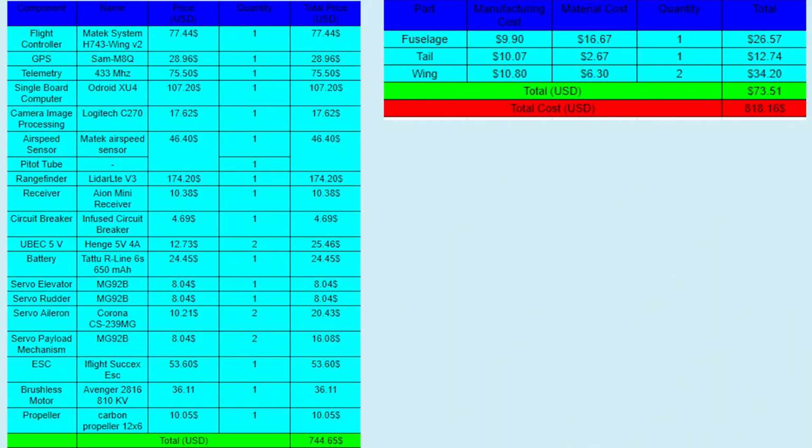Here is our aircraft cost distribution table. In total, we spent $818.16 for one UAV. We spent $744.65 for the aircraft system and $73.51 for material and manufacturing of the aircraft.